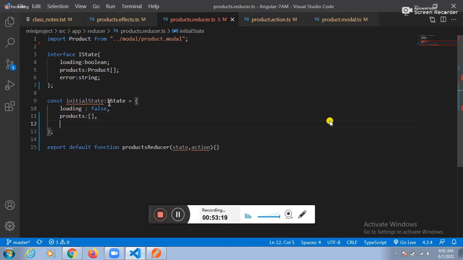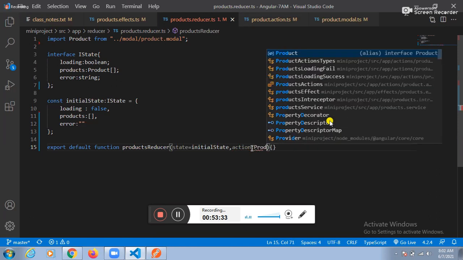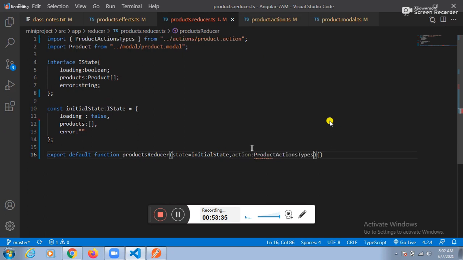Empty. Error equal to what is the initial value? Empty. So can I store here? Yes, sir. Fine. Guys, all the classes are stored into where? All the classes you created, the three product action types. Next one. What is the interface you created? IState.